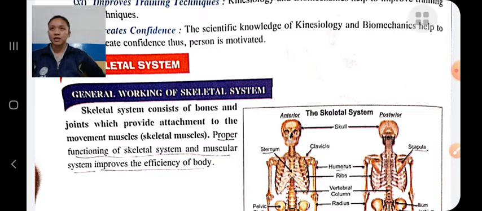The skeletal system provides the structure of the body. It is a framework. It provides a structure to the human body, and it consists of bones and joints which are attached to the muscles for movement. Proper functioning of the skeletal system and muscular system improves the efficiency of our body.